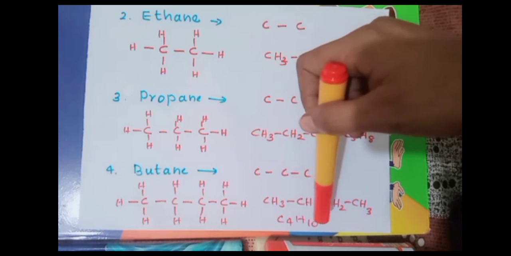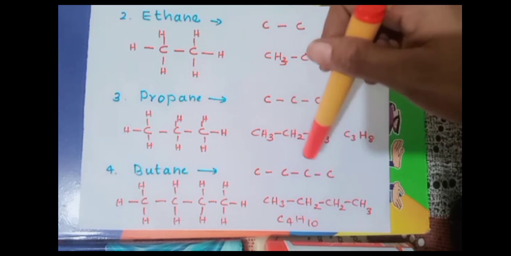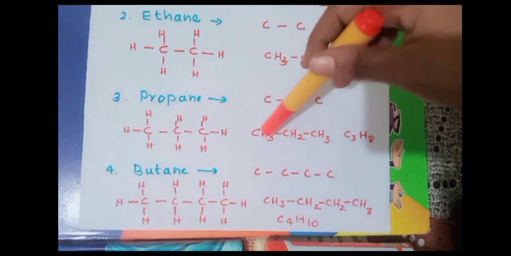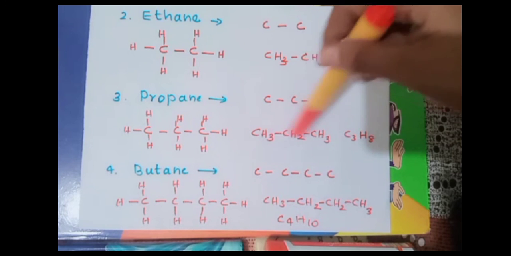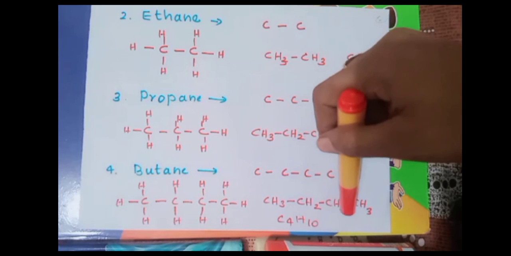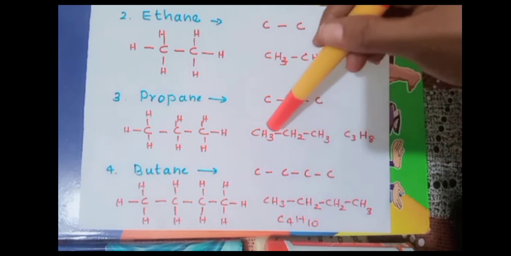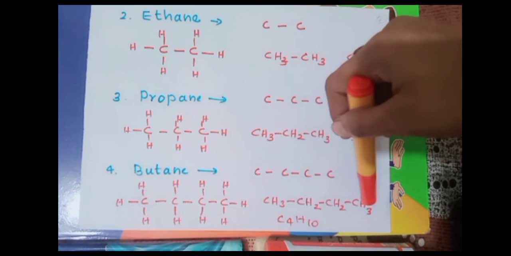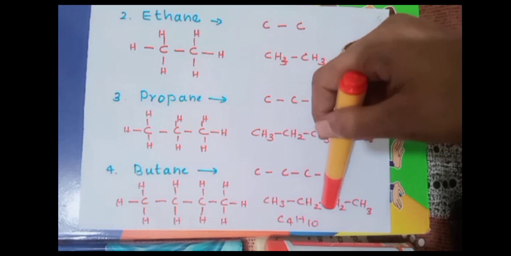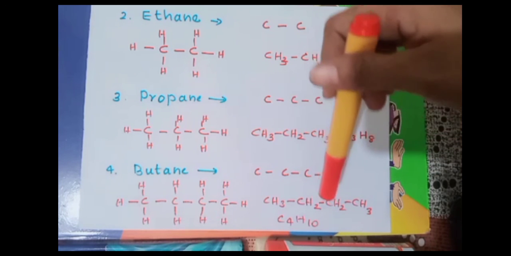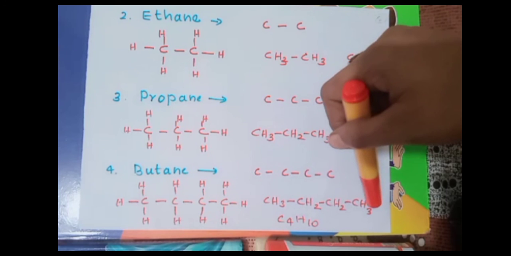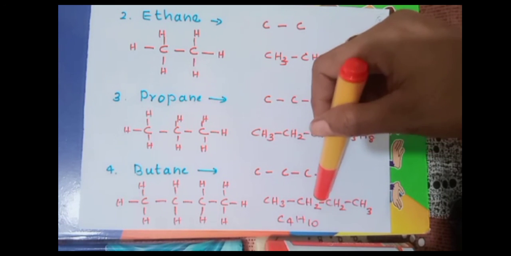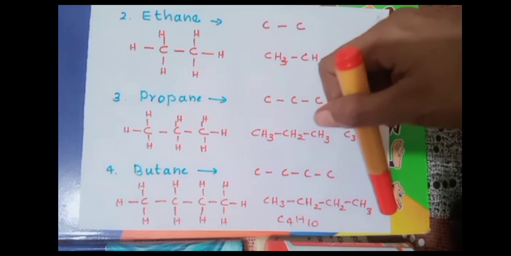Clear this one? So we can understand from this structure, the first and last carbon should be satisfied with 3 hydrogen, CH3, CH3, and in between, all the carbon atoms contain only 2 hydrogen atoms. Clear this one? Here look, CH3 CH3, and the middle ones are CH2. So in general we can say that at the starting and ending of the structure of the hydrocarbon there will be CH3 CH3, and in between there will be CH2 if no other groups are present.